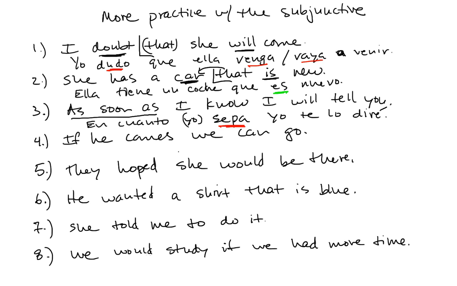We never use a present subjunctive in an if clause. Only if there's a would, we use a past subjunctive after if. So, if he comes, si él viene, we can go. Nosotros, optional, podemos ir. Okay, if clause. And indicative.